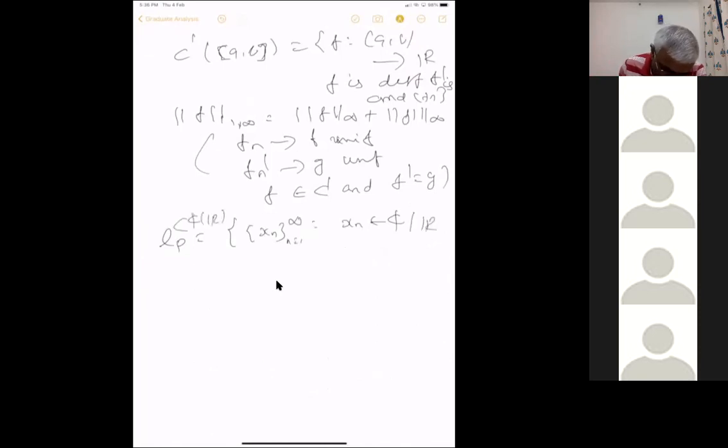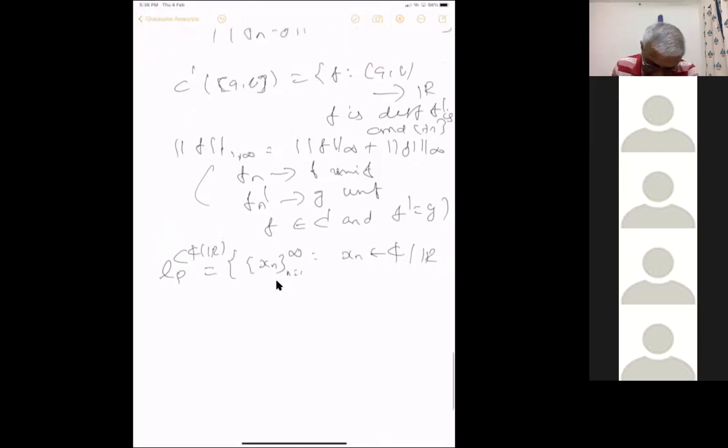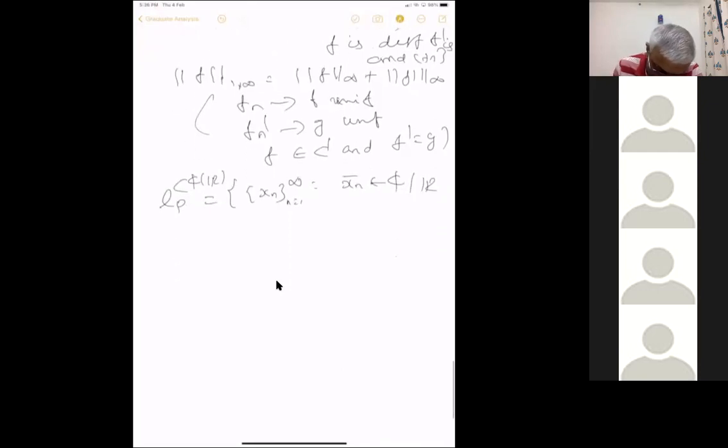It can take values in any Banach space, for example, such that the summation of mod xn power p is less than infinity.